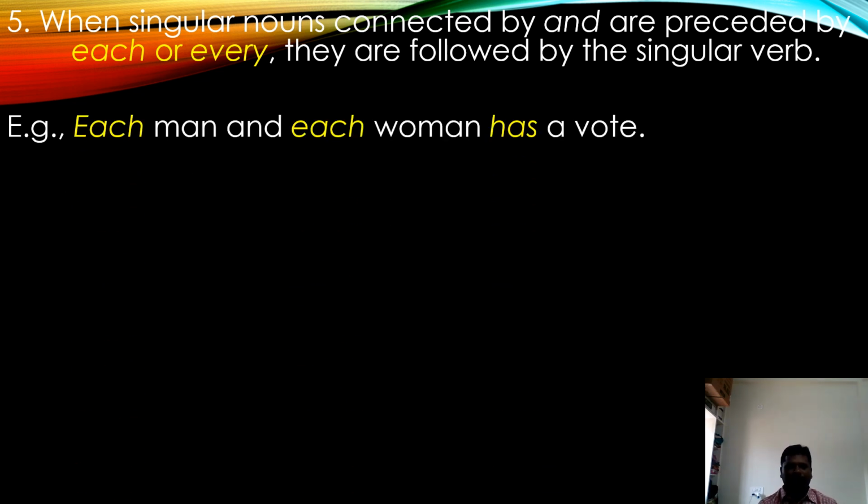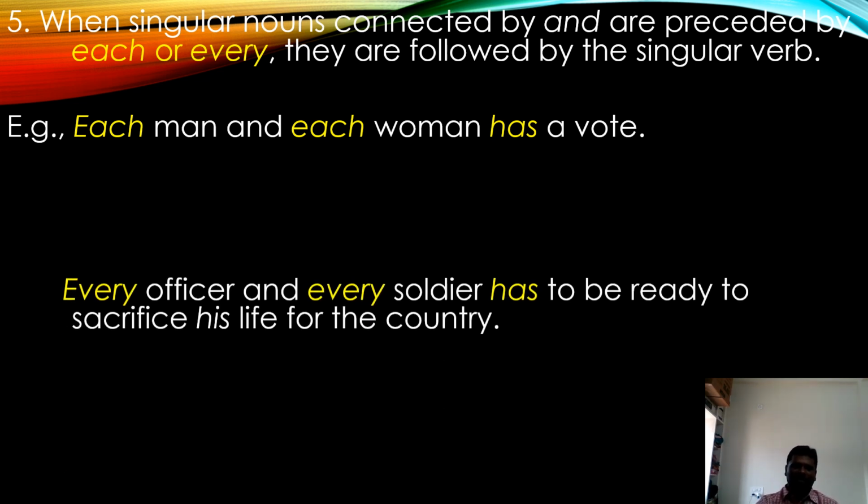Let us see. Each man and each woman has a vote. See, "each" is used before man and woman. So even though these two are connected by "and", we always treat them as singular. So a singular verb is used. Please try to understand.